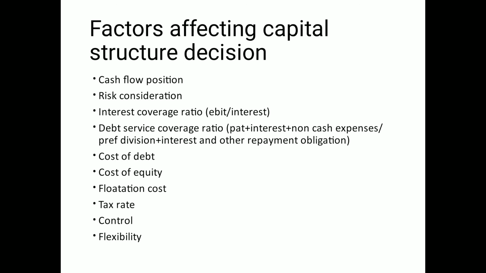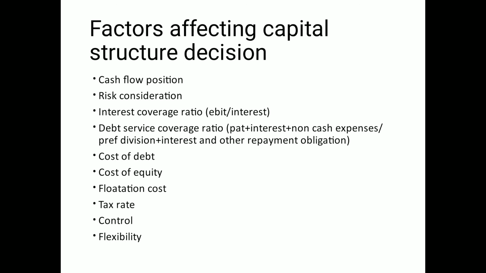Third is interest coverage ratio. See, it is known as ICR also, interest coverage ratio, and that is calculated as earning before interest and tax divided by interest. So ICR refers to the number of times earning before interest and tax of the company covers the interest obligation. Assume your EBIT is 100, right? Your numerator is 100 and interest you have to pay is 20. So here you may say 100 by 20 equals 5.